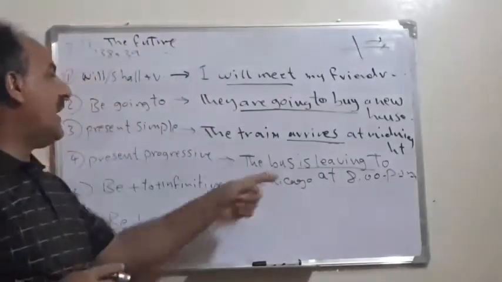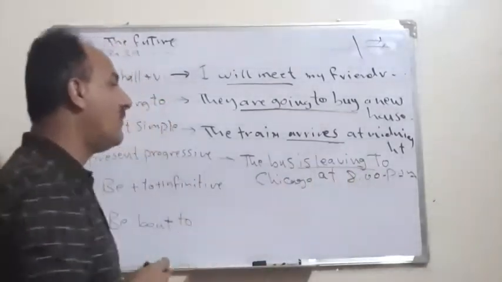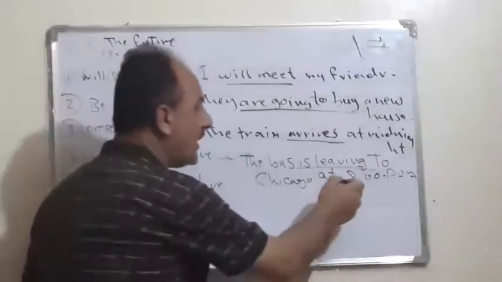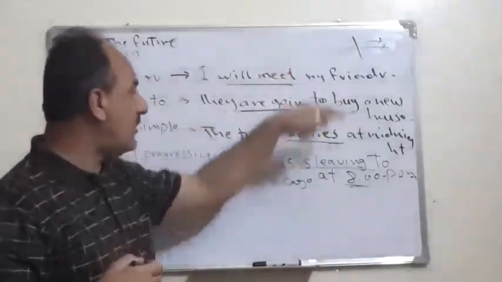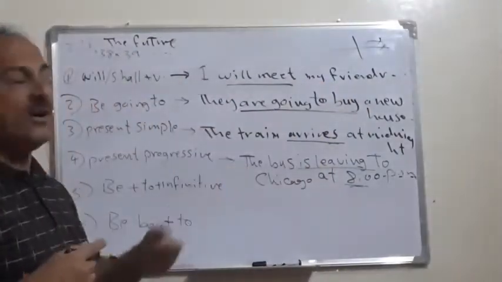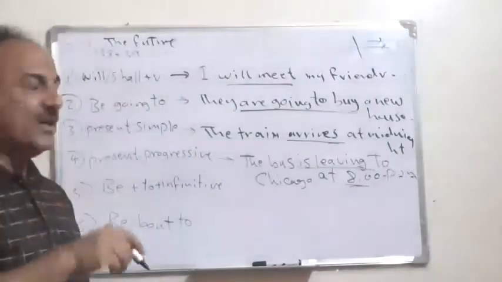As you know, this is present progressive, continuous, because we have ing on the verb. But because the time is still in the future, not yet come, it has a meaning of the future.